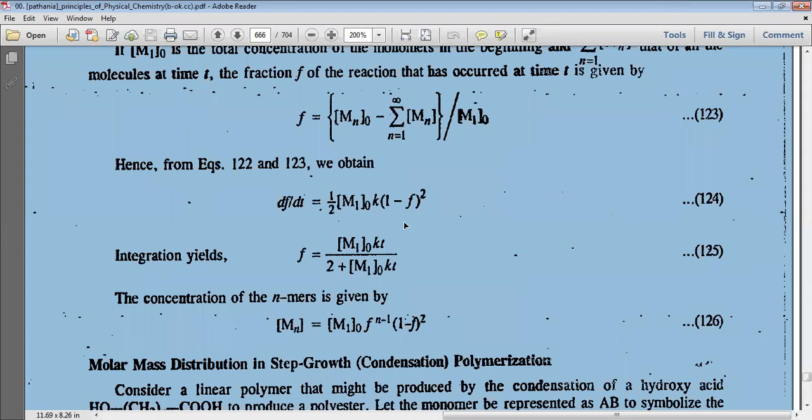On integration of this equation, we get f equal to m10 into kt by 2 plus m10 into kt. The concentration of n-mers, that is polymer, is given by concentration mn equal to m10 f to the power n minus 1 into (1 minus f) square.